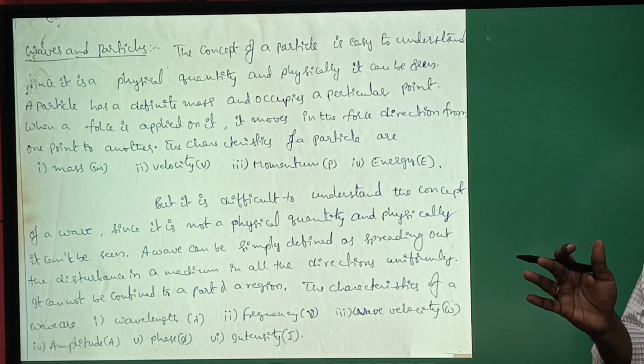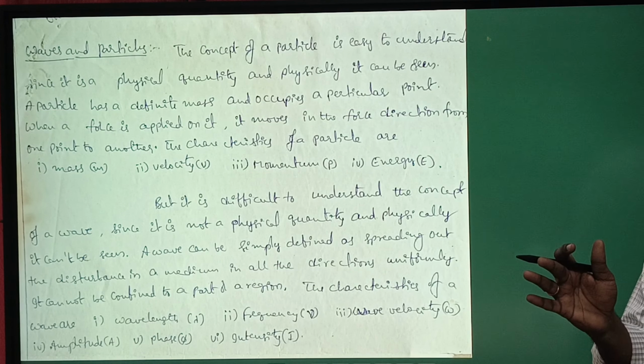But it is very difficult to understand the concept of a wave because it is not a physical quantity and we cannot see a wave physically. A wave can be simply defined as a physical disturbance in a medium, and the disturbance may not be specified to one particular direction. The disturbance may be in all directions.